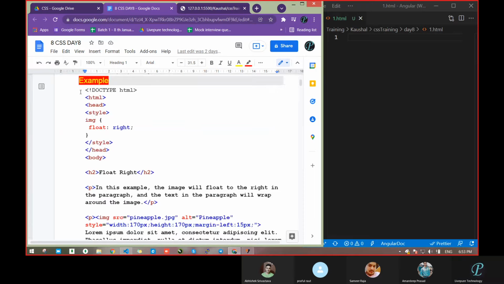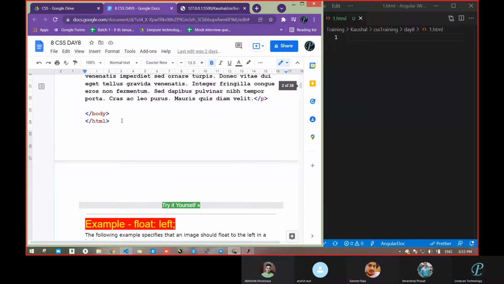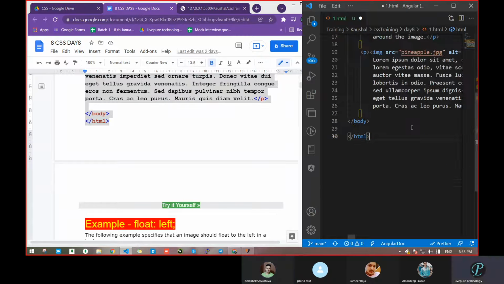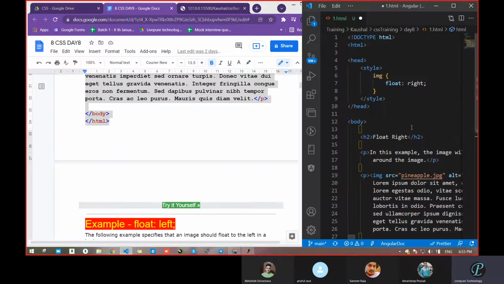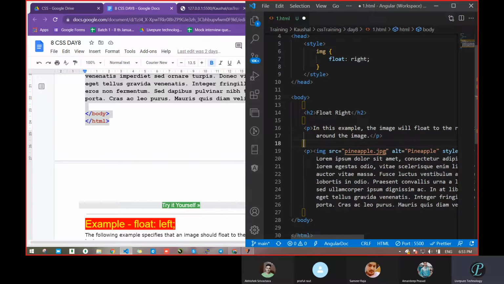Sir, float is for moving any text and image to a side, left or right. Yeah. So with the help of float, we can move what we pass float to, like an image or anything. We will pass left or right, in which direction you want to move.